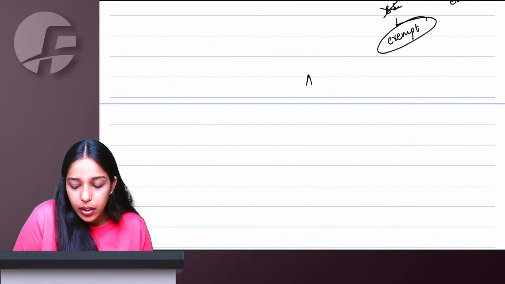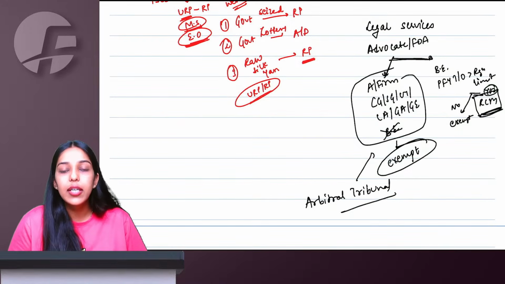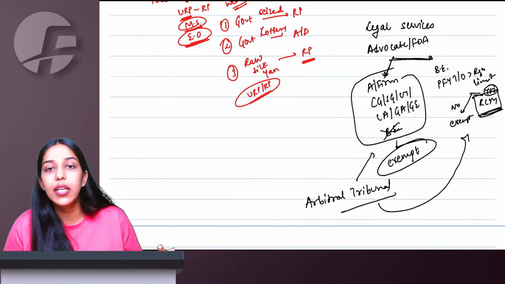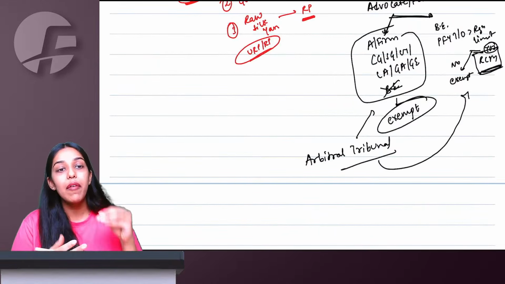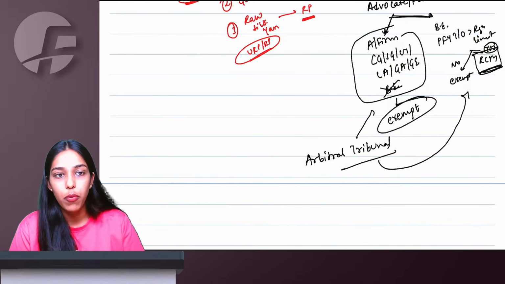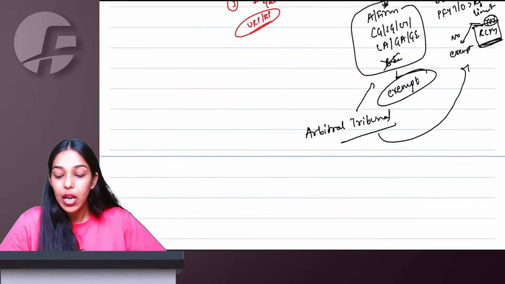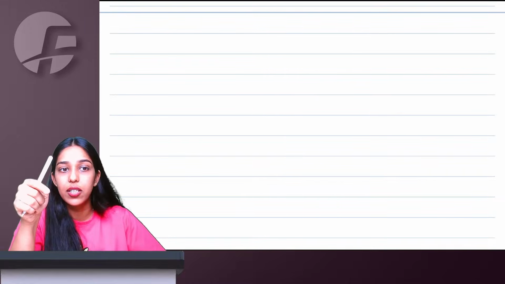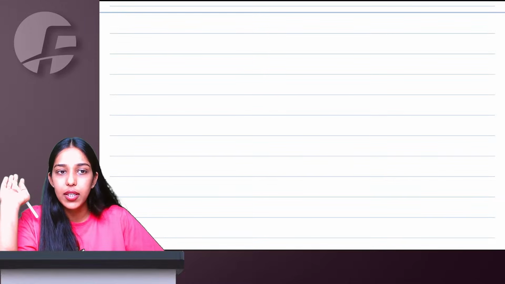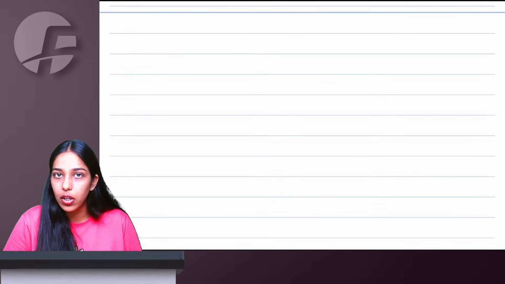Same for the arbitral tribunal. If the arbitral tribunal is giving services to CG, SG, UT, LA, GA, GE or a person other than a business entity, it is going to be exempt. But for a business entity whose preceding financial year turnover was greater than the threshold limit, RCM is going to apply. Whether you have actually taken registration or not is not important. Whether you were liable for registration last year, based on that you are going to take the decision. Even if you have not taken registration, as per section 24, they will tell you to first take compulsory registration and then discharge RCM liability as a recipient. So that is not a problem. You just have to check your preceding financial year turnover.